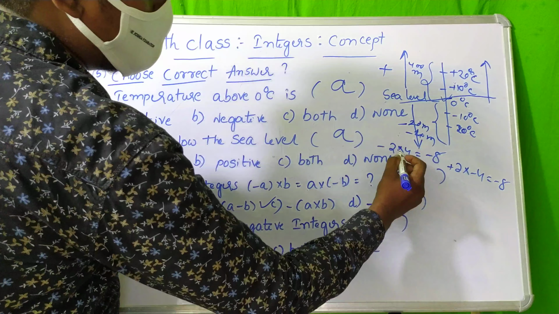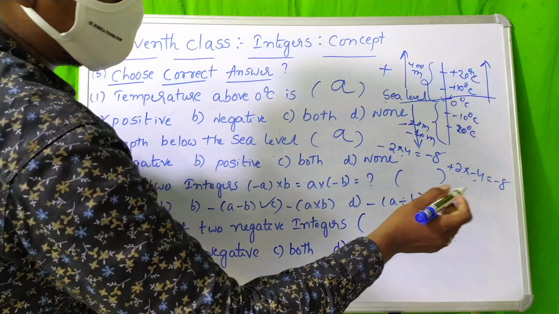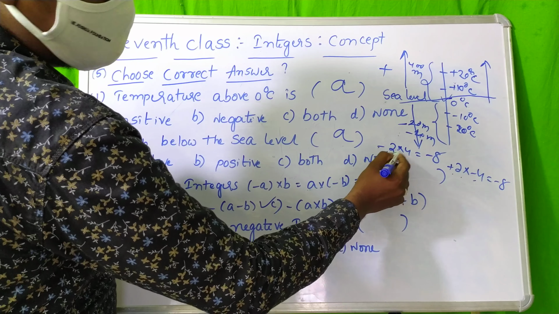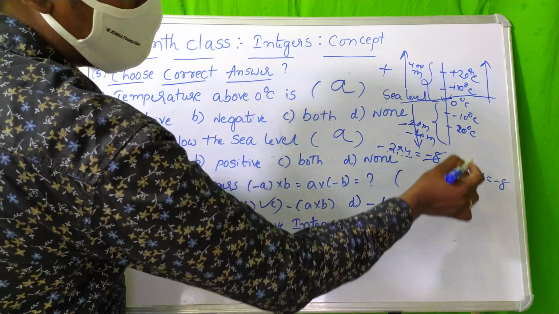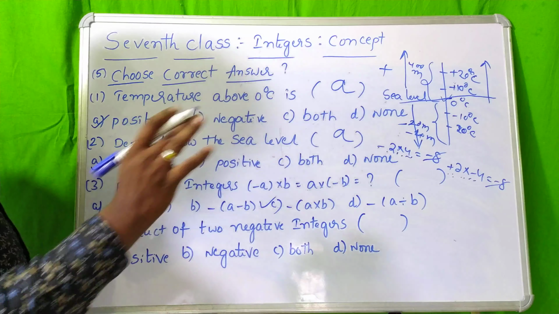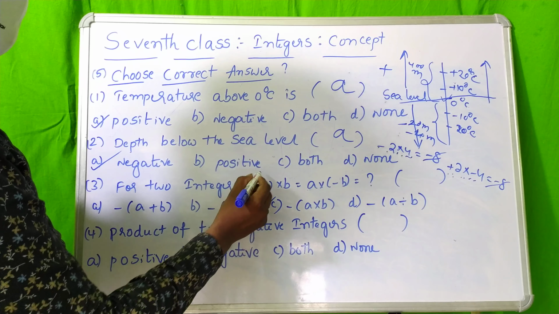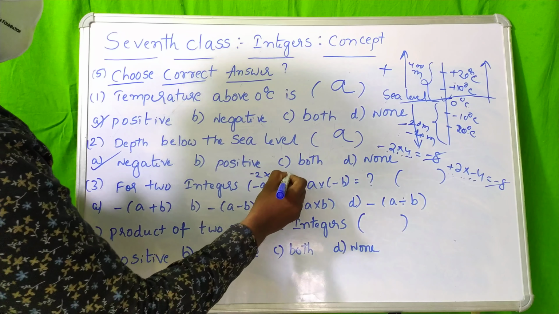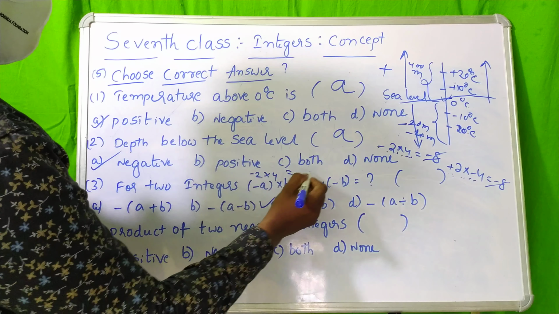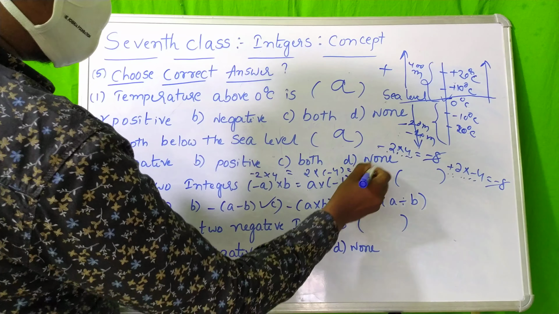In place of A take 2, in place of B take 4, then A into minus B is 2 into minus 4, which is minus 8.